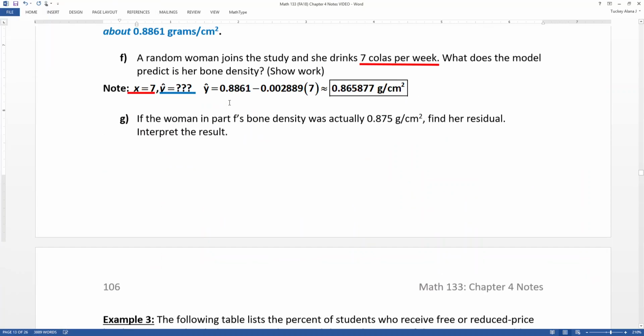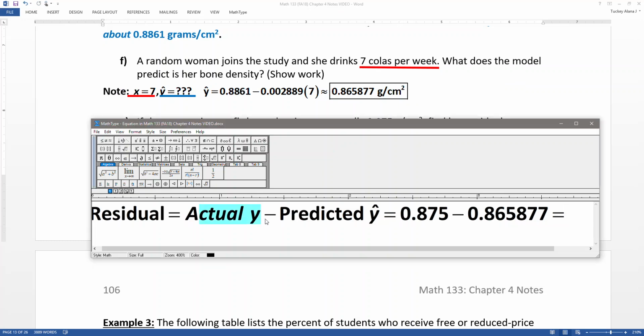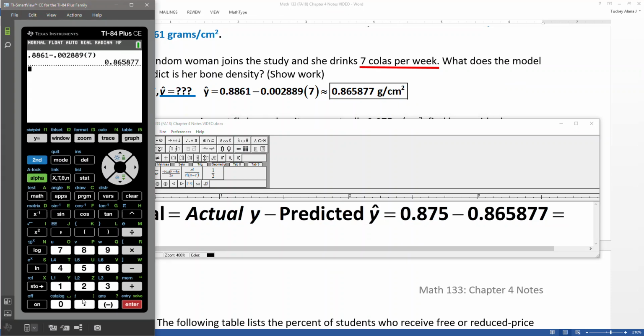And I'm actually going to add in a part G here that I'm going to add to the notes for future students. So if the woman in part F's bone density was actually 0.875 grams per centimeter squared, find her residual and interpret the result. So the residual would be the actual, which is this value, minus the prediction, which is the value we found in part F. So that would be the actual y, which was 0.875, minus the predicted y hat, which is 0.865877. So let me find that.